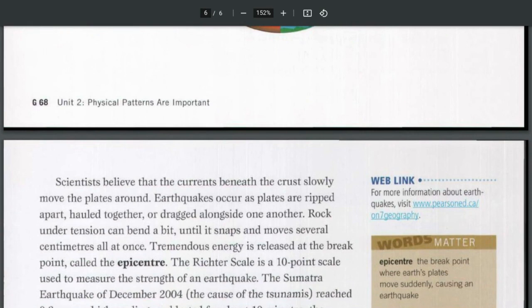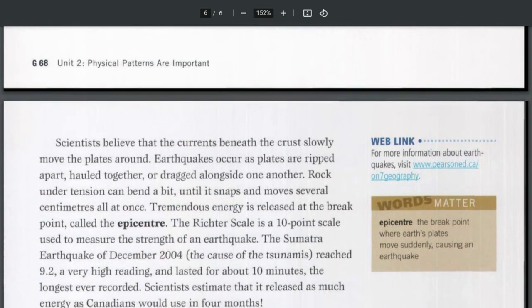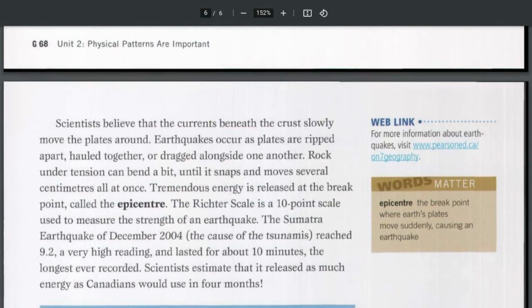The Richter scale is a 10-point scale used to measure the strength of an earthquake. The Sumatra earthquake of December 2004, the cause of the tsunamis, reached 9.2, a very high reading, and lasted for about 10 minutes, the longest ever recorded. Scientists estimate that it released as much energy as Canadians would use in 4 months.